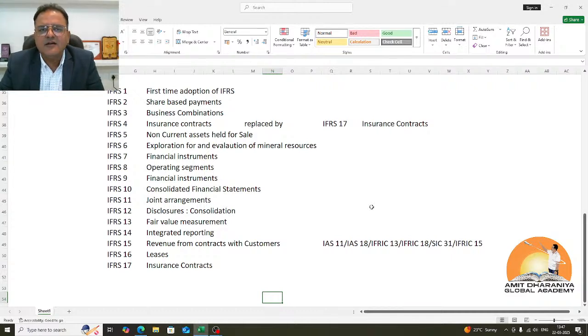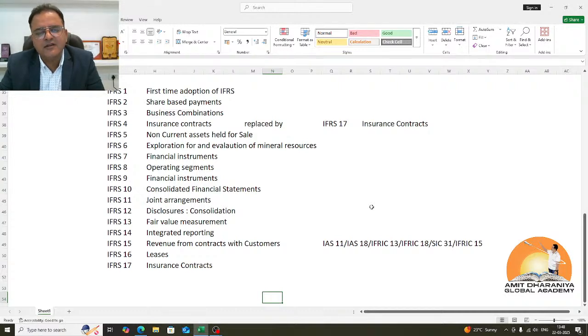The next standard which was relevant and applicable, which is a dream of the chairman of ISB, Sir David Tweedie, that the day he gets a chance to sit on an aeroplane which has landed on the balance sheet will be a big day for the IFRS community. And it happened on 1st January 2019 when the aeroplane actually landed onto the balance sheet.